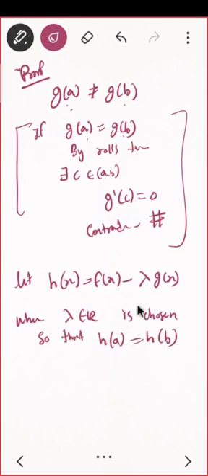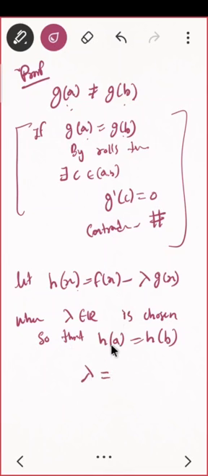So what should I choose my lambda such that h of a and h of b are the same? Can you find a lambda? Find h of a and find h of b and you want to equate them. What should be the value of lambda?